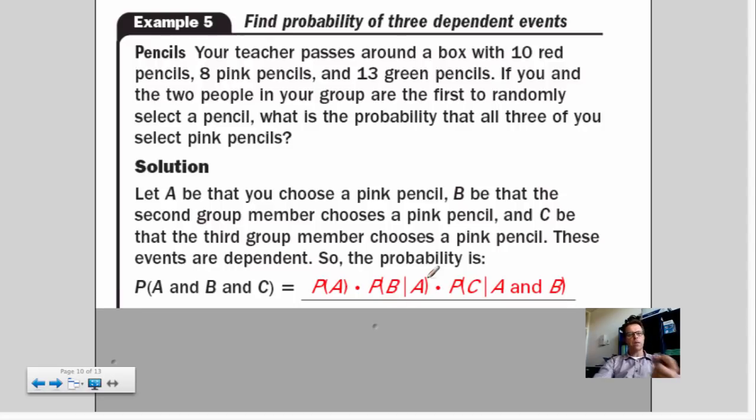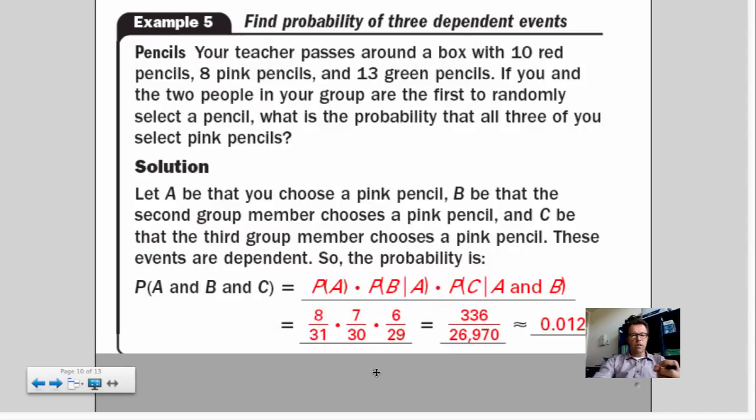If you pick a pink, the next person has one less pink to pick from and also one less pencil to pick from. So you can see here, look at this formula, right? You've got 8 pink, and add up these three numbers, you should get 31. So you've got 8 out of 31 to pick from. And I got a pink, yay! And then it's your turn, right? Your partner: there's one less pink to pick from, but there's also one less pencil to pick from. And then the second person, we both got pink, high five.